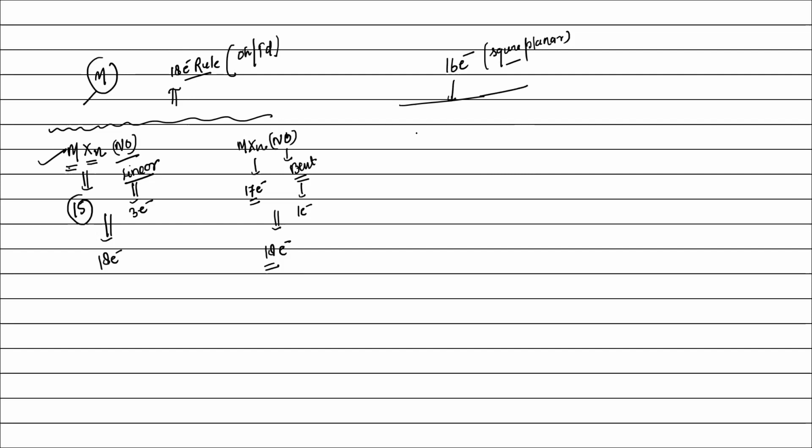In the 16 electron case, M X n NO, if this has 15 electrons, then NO will be bent, because you require only one electron to achieve the stable electron configuration. Then 15 plus 1 is 16. So it depends upon geometry, because on the basis of geometry, complexes obey the 18 electron rule or the 16 electron rule.